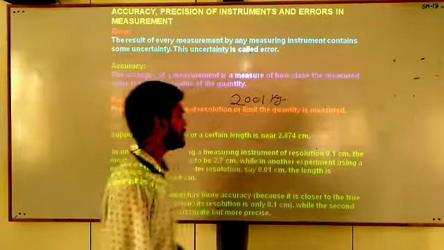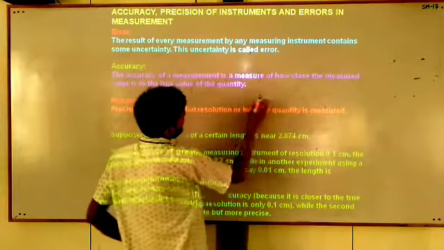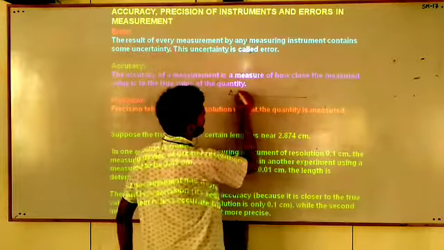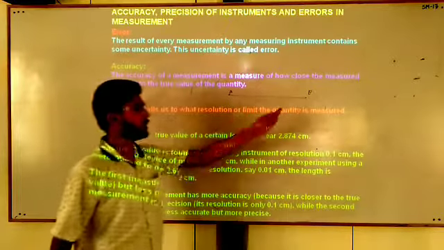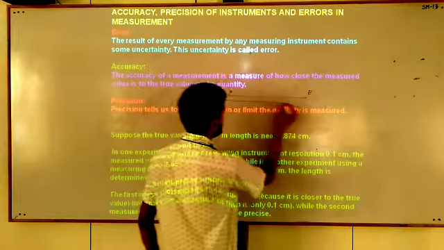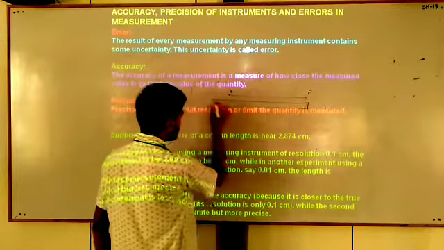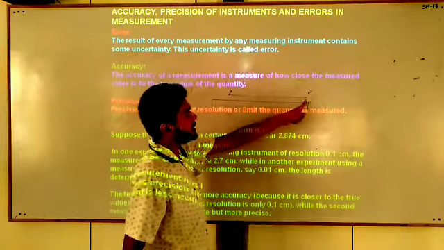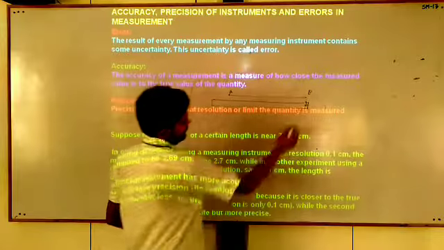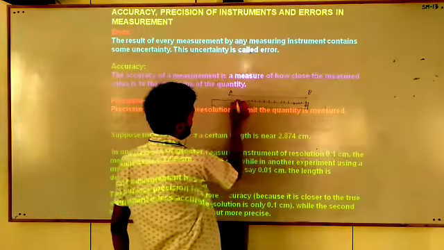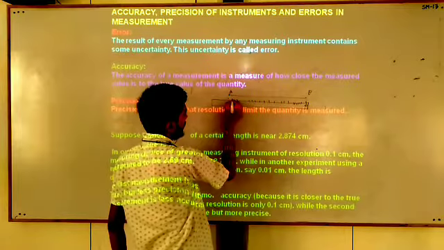In so many cases, when we measure the length of a line, suppose this line AB, you want to measure the length of this line AB. What do you do? You put your scale here. One end of the line is at the 0 mark and you observe the other end.